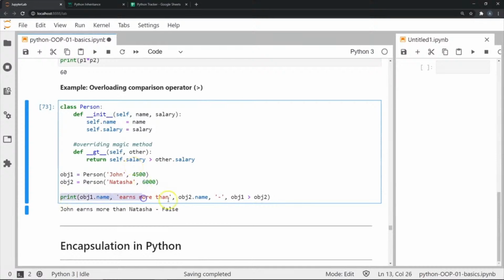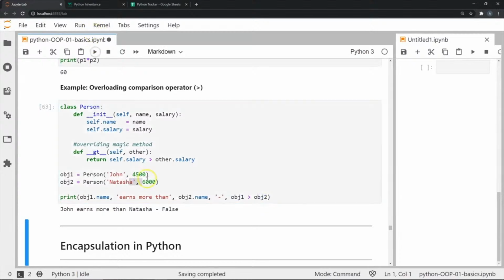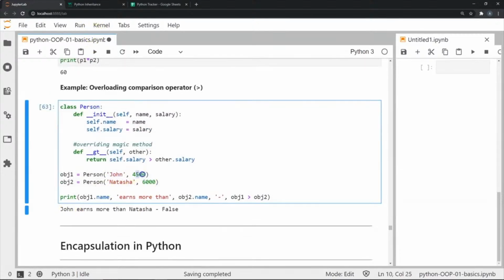So the print statement will check for object1.name, and it will say earns more than object2.name in case object 1 is indeed greater than object 2. When I execute this, you can see here my first information says John is earning 4,500 of some units, Natasha is earning 6,000 of some units. So it will say John earns more than Natasha. Well, it's false, because object 1 is not greater than object 2, since 4,500 is not actually greater than 6,000.